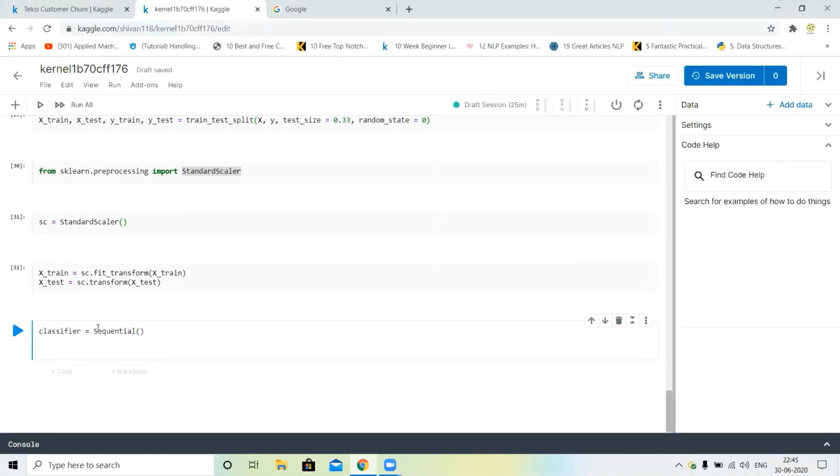Next, what can we do? We will add the hidden layer, okay, in the classifier. So classifier dot add Dense, with units is equal to 6. We will add 6 hidden units, and kernel initializer.